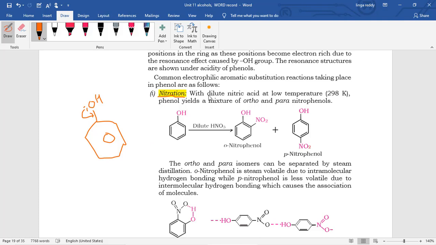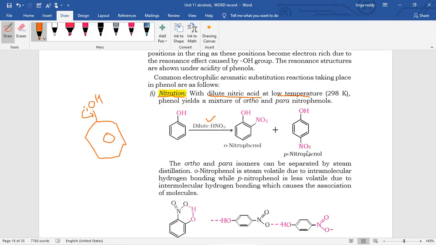See here, in case of nitration, even dilute nitric acid at low temperature, the reaction goes on. In case of benzene, we used to take concentrated H2SO4 and concentrated HNO3, but in case of phenol, just dilute HNO3 is enough.